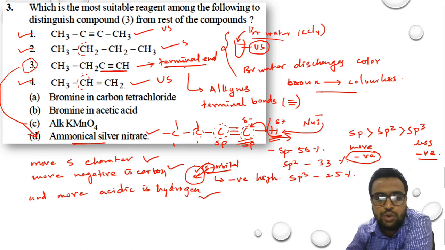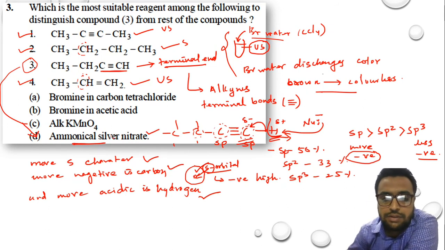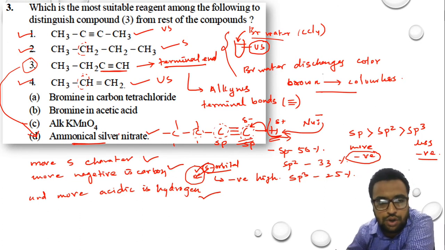That means for 1, 2 and 4 you can go with bromine in carbon tetrachloride, and for 3 you have to go with ammoniacal silver nitrate solution. Bromine in carbon tetrachloride will tell you whether the compound has a double bond or triple bond, but ammoniacal silver nitrate will never tell you whether it has a double bond or triple bond. It will tell you whether the terminal carbon atom is acidic or not.